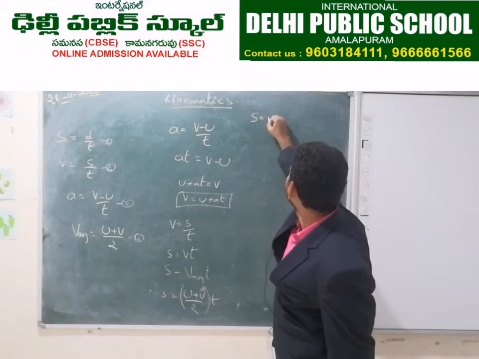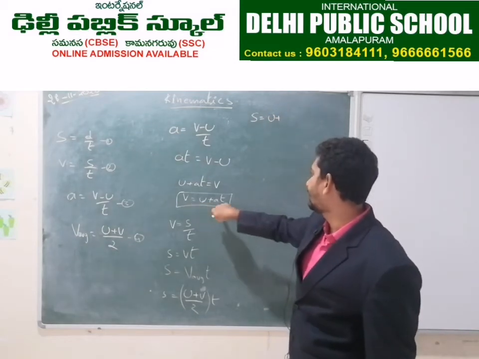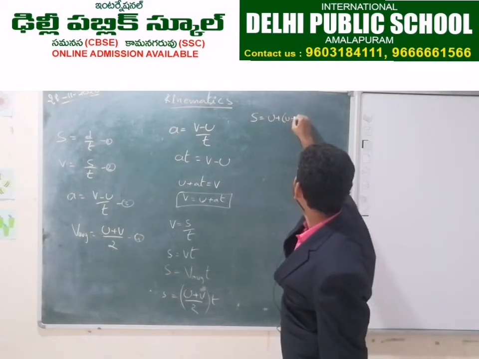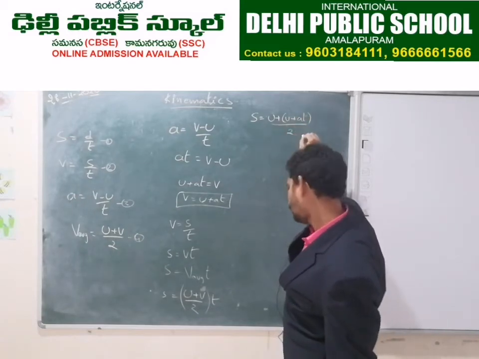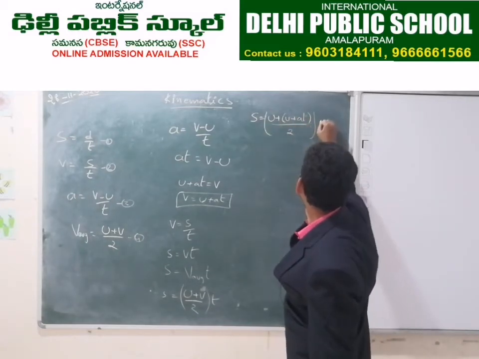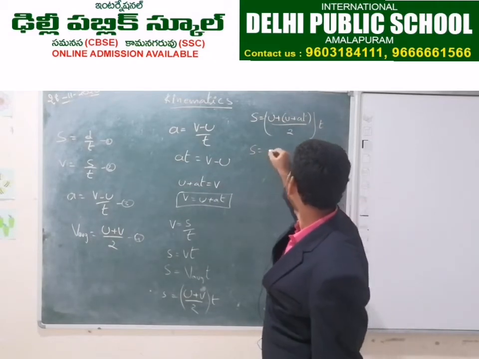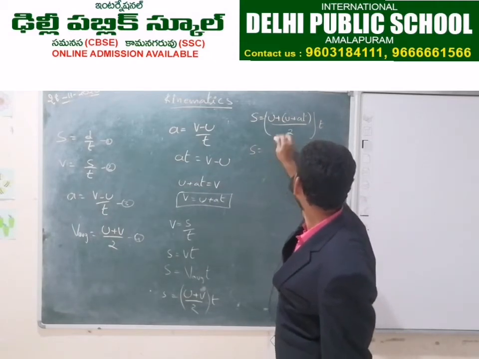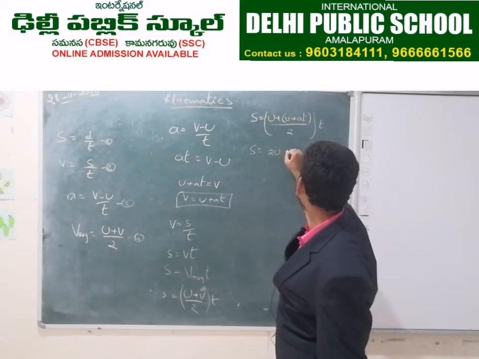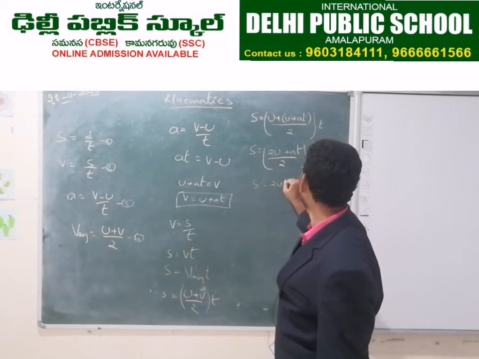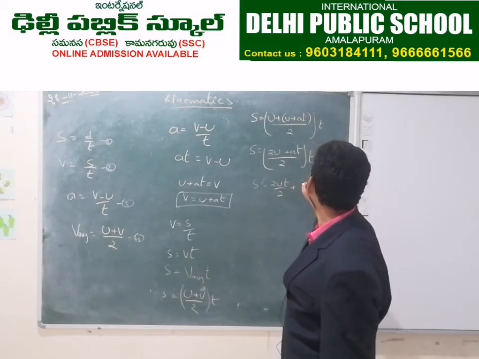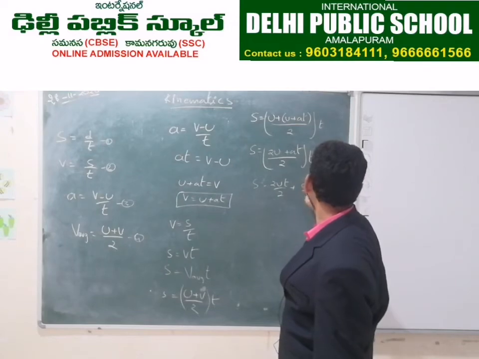s is equal to u plus, in the place of v, what do we have to write? u plus at, by 2, into t. So s is equal to 2u plus at by 2, into t. s is equal to 2ut by 2 plus at square by 2.